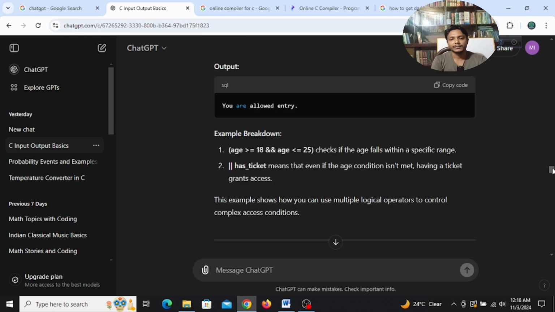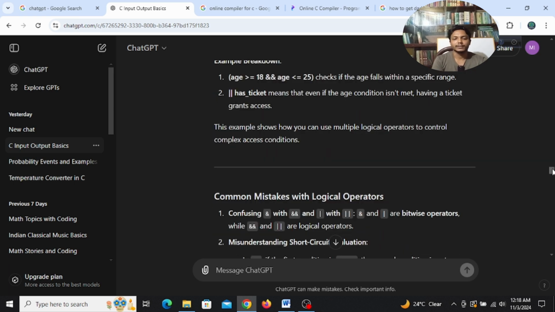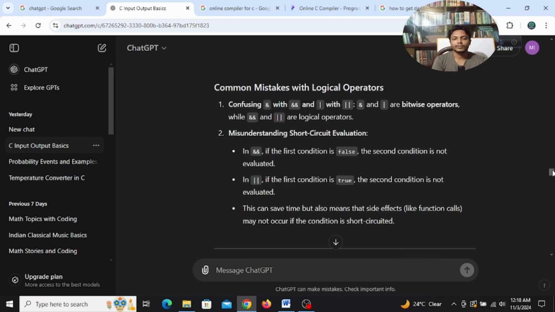Okay, so let me explain some more, guys. We have here common mistakes with logical operators, right? Confusing single and double ampersand. Single & is a bitwise operator, double && is a logical operator. We need to keep this in mind. But I will discuss bitwise operators in the next video, what a bitwise operator is and everything.